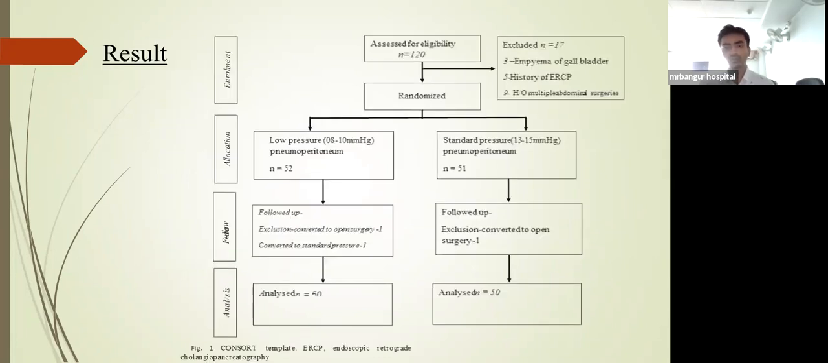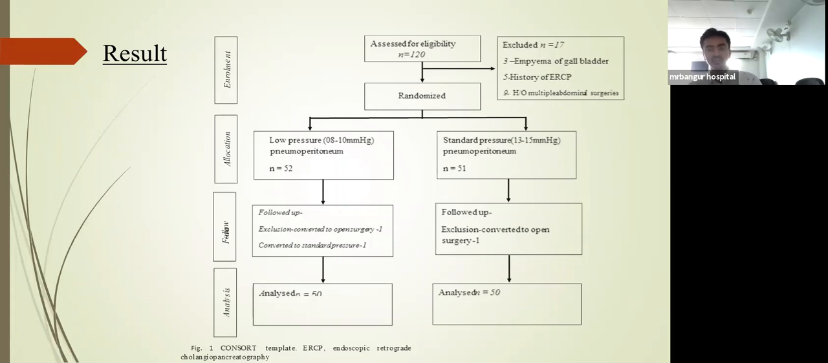Total number of patients eligible for the study was 120. Excluded were 17: 3 were excluded due to empyema of the gallbladder, 5 with a history of ERCP, and 9 with a history of multiple abdominal surgeries. They were randomized by a computer randomization. A total of 52 samples were given low pressure, and 51 were given standard pressure.